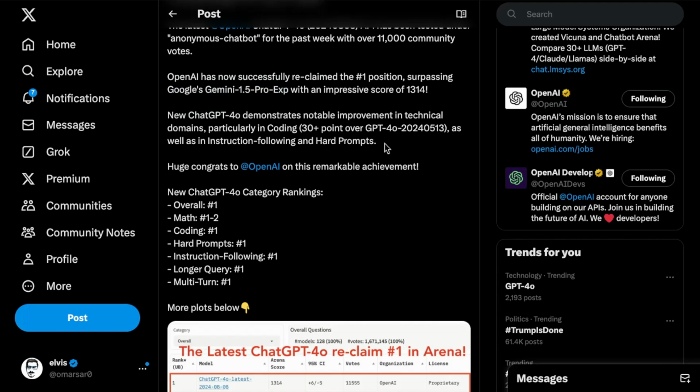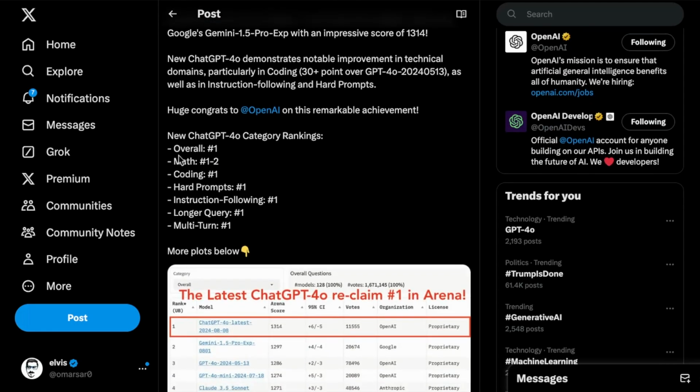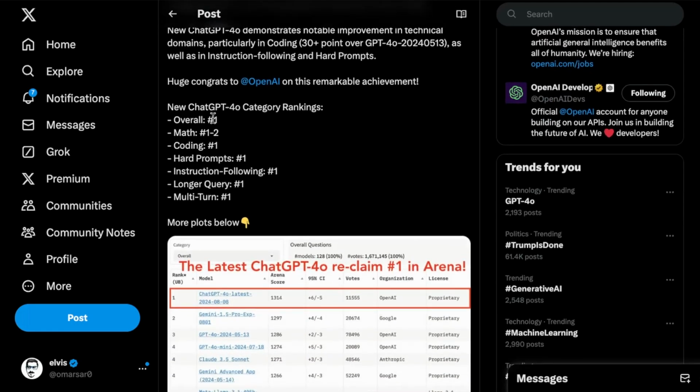So we're going to test some of these same test cases on this particular model and see how it compares, and to give you an idea on what model is good at what, and kind of make some comparison just based on my own experience. Overall, what they have achieved here is even better than the Gemini experimental model. They overall got #1 rank, and in math they are 1 to 2, and all the other categories they rank #1 as well, like hard prompts, coding.